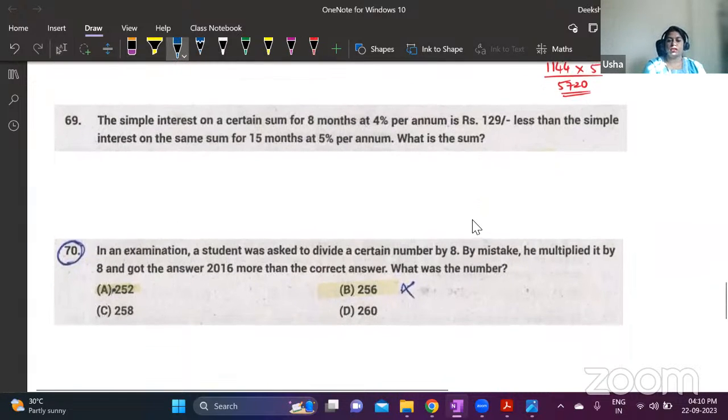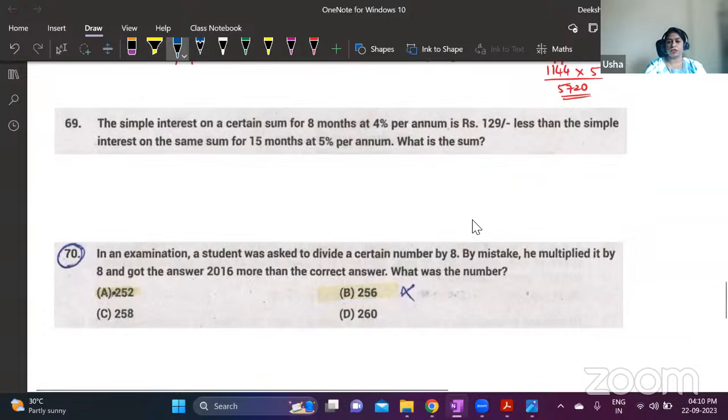Simple interest on a certain sum for 8 months at 4% per annum is 129 less than the simple interest on the same sum for 15 months at 5% per annum. What is that sum? Let us consider the amount invested as the principal amount P. We have to write the simple interest formula for both the cases.